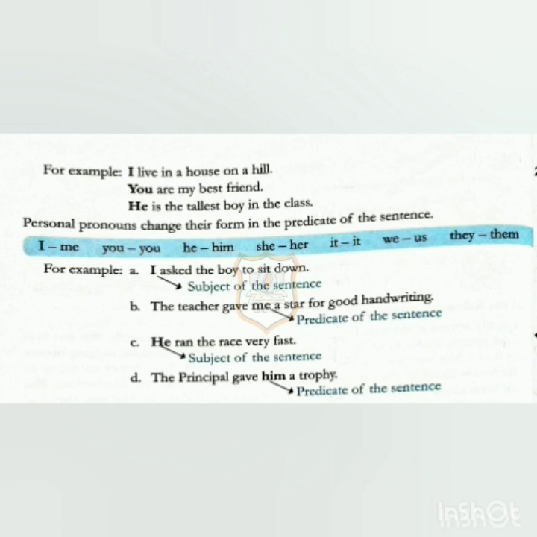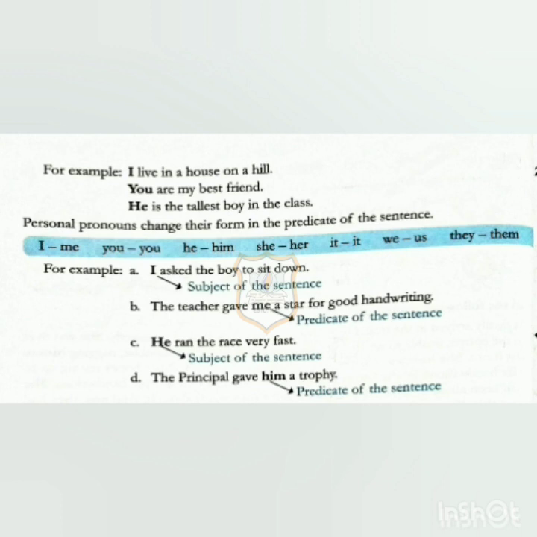So what is a personal pronoun? It is a simple substitution of the name of a person, right? So in the subject of the sentence, we will replace the name of the person and we will use I, you, he, she, it, we, they, me, him, her, us and them.